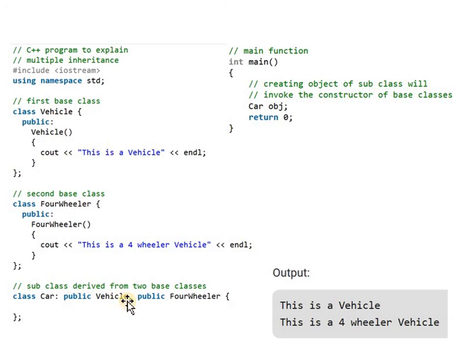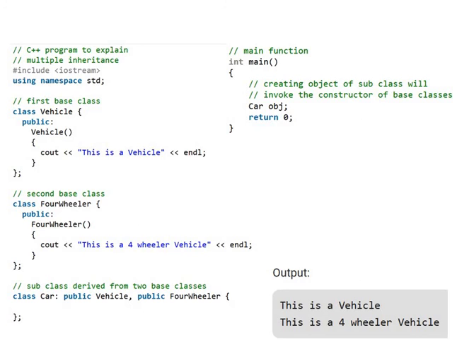Here we defined the vehicle class first, so the constructor defined in the vehicle class is called first. It displays the message "this is a vehicle". After that, the second class is four-wheeler, and we wrote a constructor for the four-wheeler class. That constructor displays the message "this is a four-wheeler vehicle".